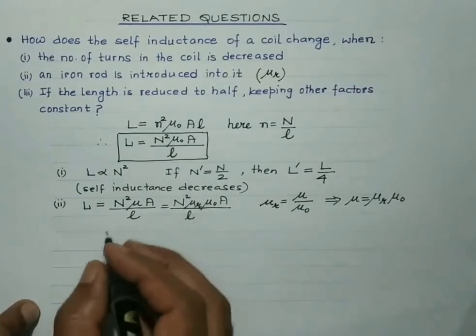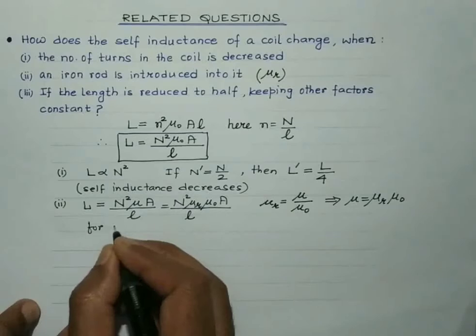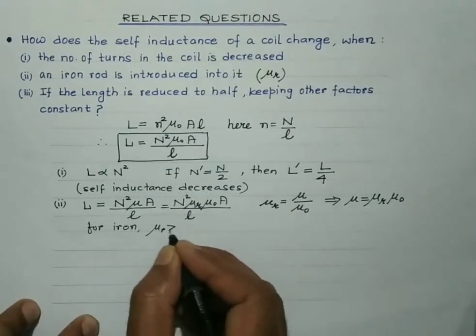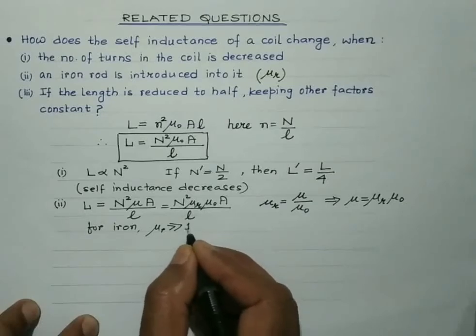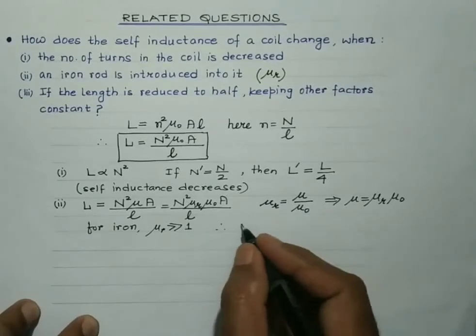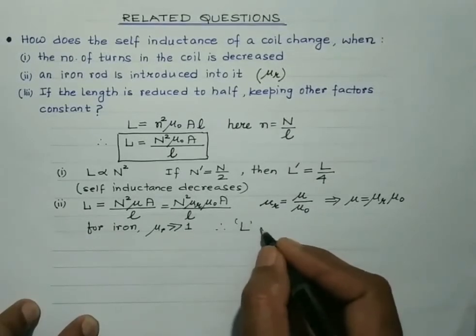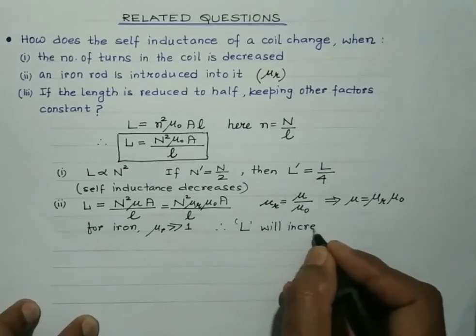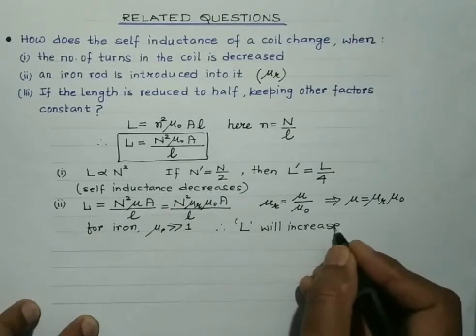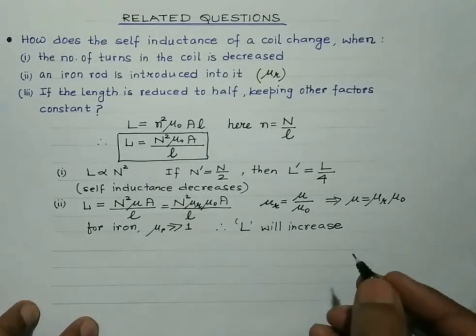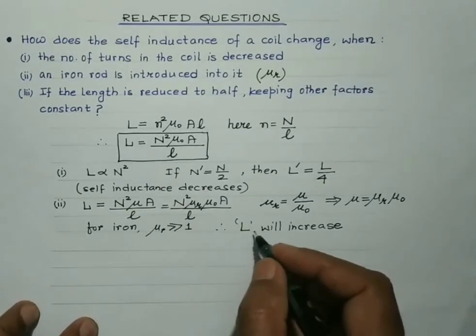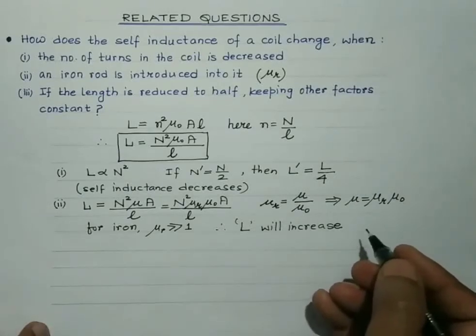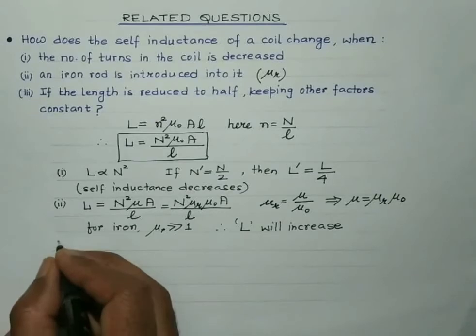So students, iron is a ferromagnetic material. Mu r is very, very large as compared to 1, and therefore L will increase. So on the introduction of an iron rod, which is a ferromagnetic material, the self-inductance of the coil will get greatly enhanced. It will increase manifold, right?